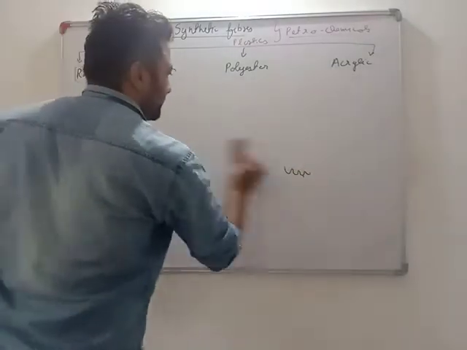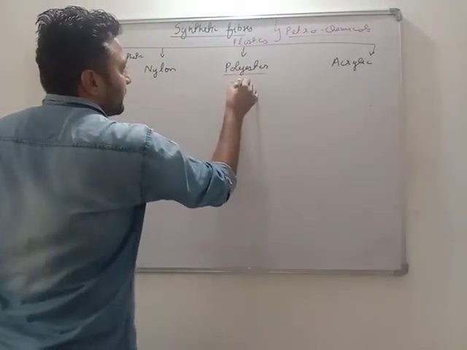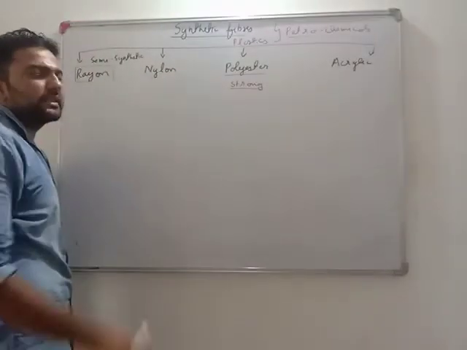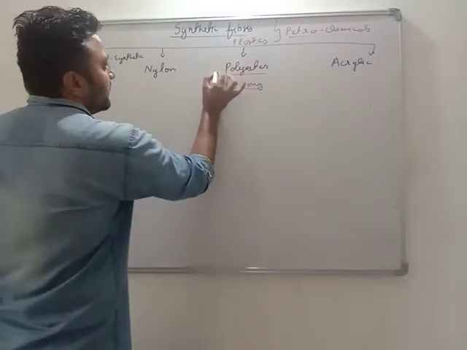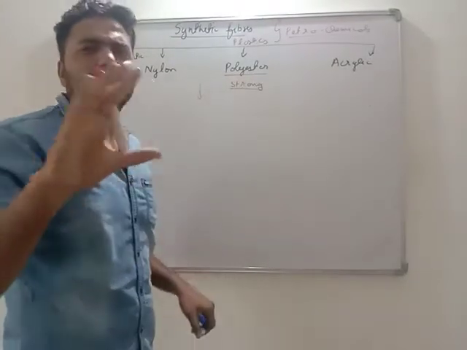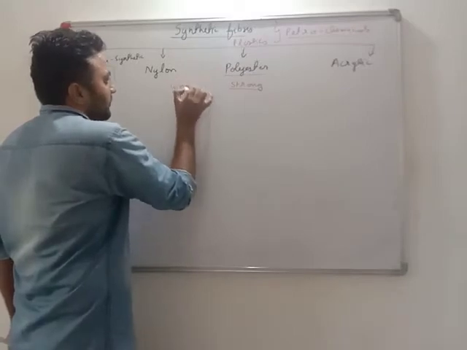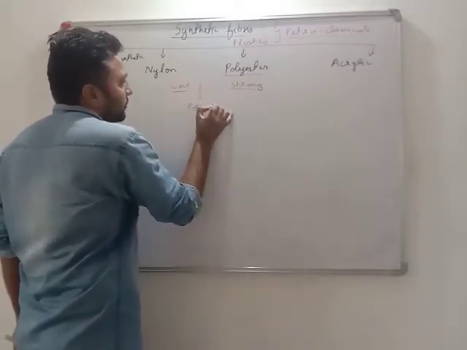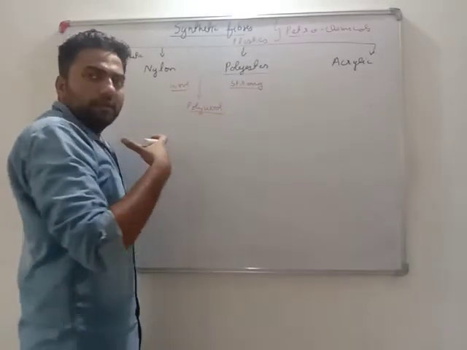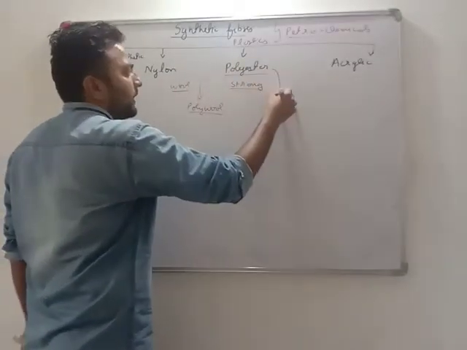Dear students, one very important thing is that polyesters are strong. All the synthetic fibers are strong. This is a common property. But if I fully wear a fabric of polyester, I will feel uneasy. So they mix polyester with wool to get polywool. Polywool is a fabric which has the touch of wool, but the strength of polyester.